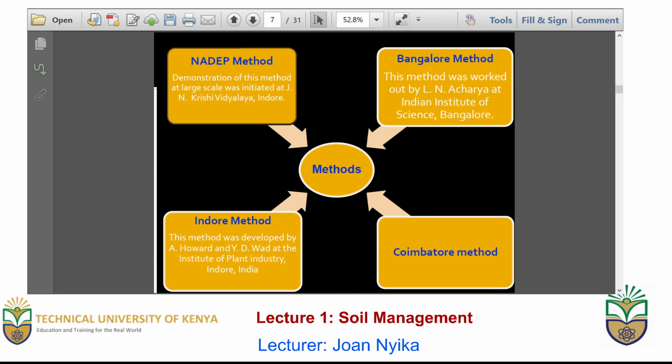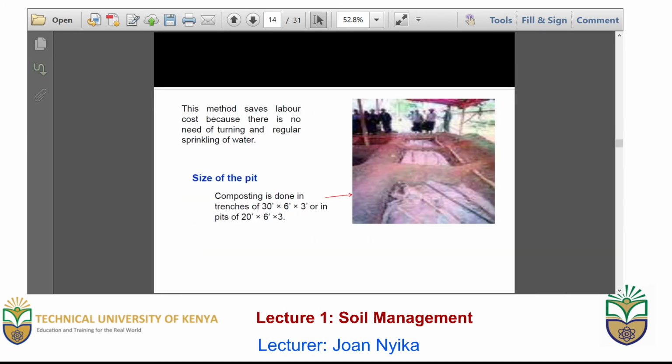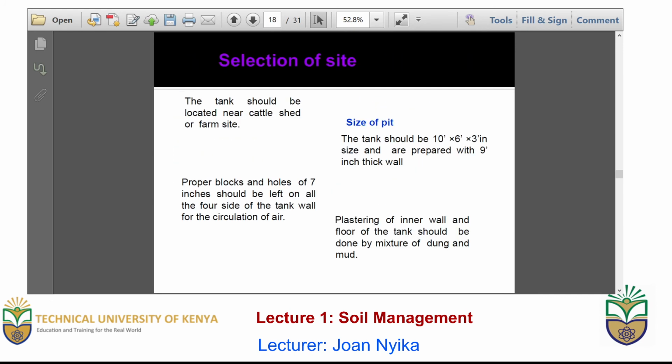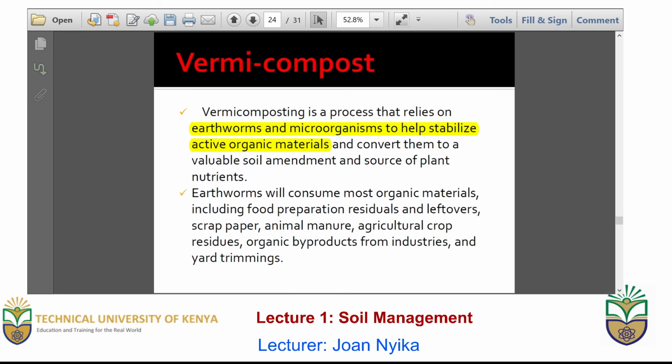There are four main methods that I have discussed herein that are used for composting. Number one is the Nutritive method, then the Indore method, the Coimbatore method, and the Bangalore method. I would like you to acclimatize yourself with these methods as they are very important to note, although they are closely related and they all result in one component, that is compost. Before I end this short class, I also would like to look at a component of composting, which is vermicomposting.